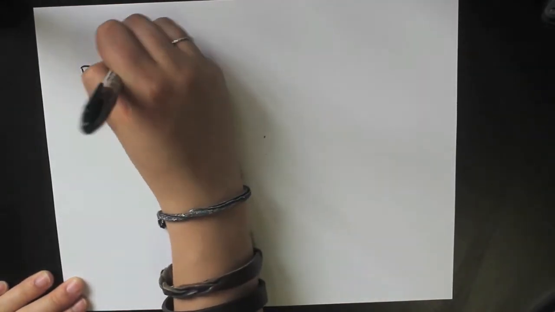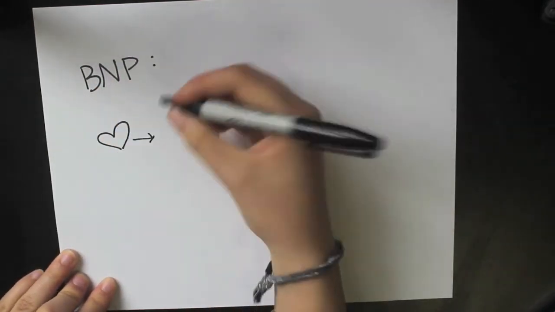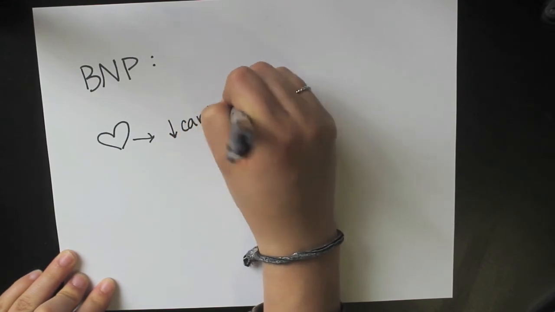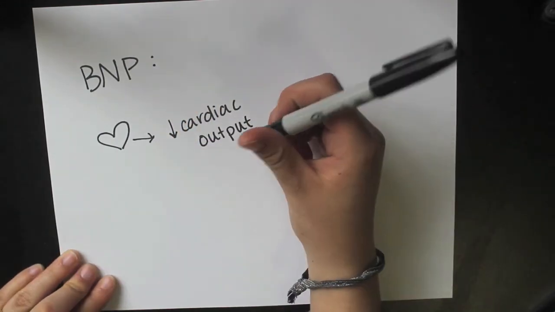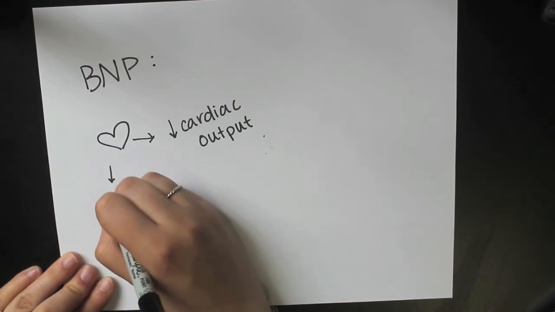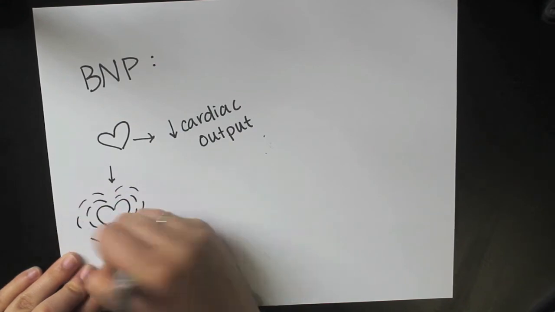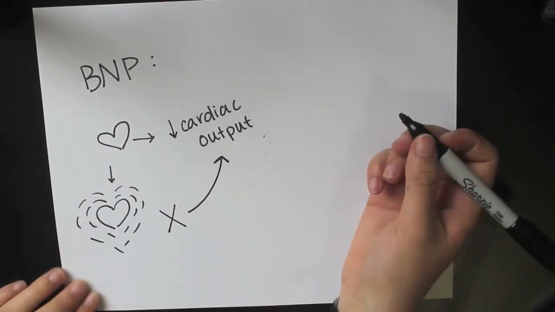BNP is released by the ventricles of the heart in response to an excess amount of stretching of the cardiac cells. This increased cardiac output was caused by angiotensin 2. The release of BNP causes a decrease in blood volume, which lowers blood pressure and afterload in the heart. This system keeps the body in constant homeostasis concerning blood pressure as long as all of your organs are functioning properly.